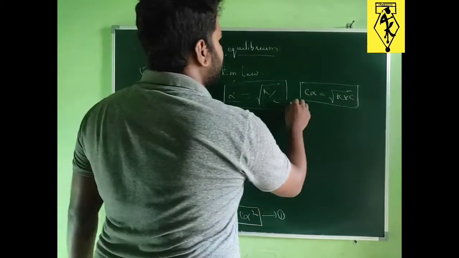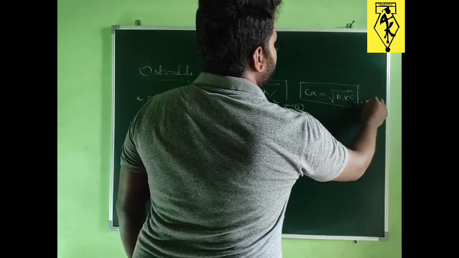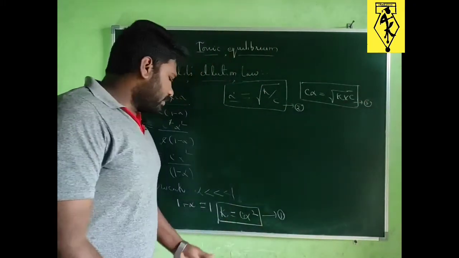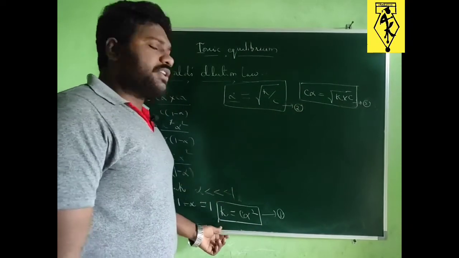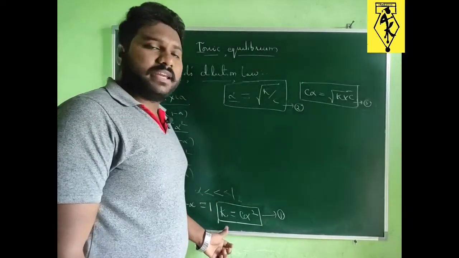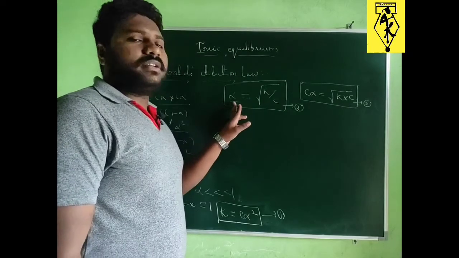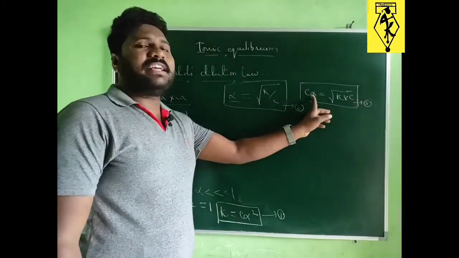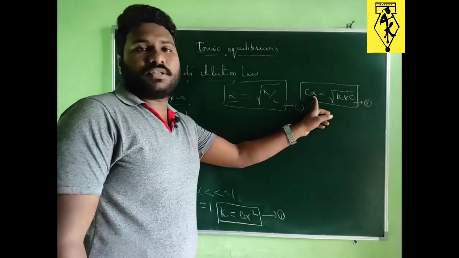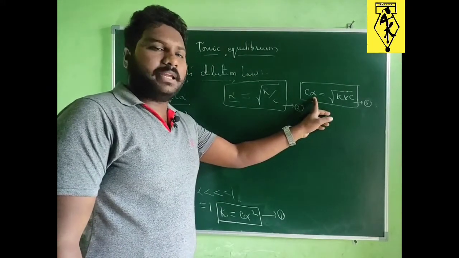Let's give this equation as 2 and this equation as 3. So this is very simple. Here we have basically 3 important equations. This is the equation to calculate the dissociation constant for a given reaction. This is the expression to calculate the degree of dissociation, and this is the expression to calculate the concentration of ion at equilibrium.